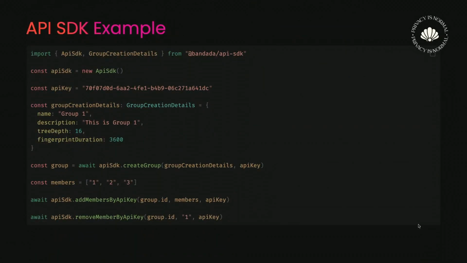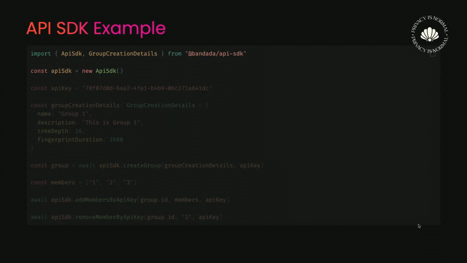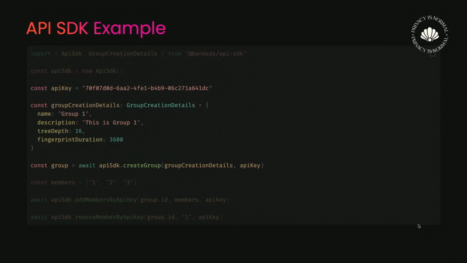Here is an example of code for the API SDK. After installing the package, you need to create an instance of it. This instance will use the production application by default. Then if you want to create a group, for example, there are some functions that need the API key, so you will need to take it from the dashboard.